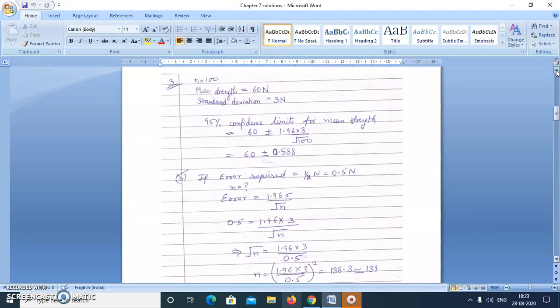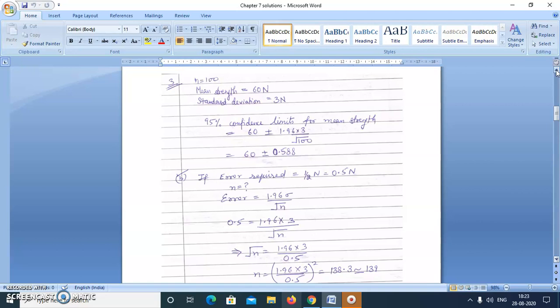Okay, the error we got was 0.588. Now they are asking if the error is half Newton, which we can convert to decimal as 0.5 Newton. That means we have to reduce the error from 0.588 to 0.5 Newtons, and we have to calculate the number of samples required for this.